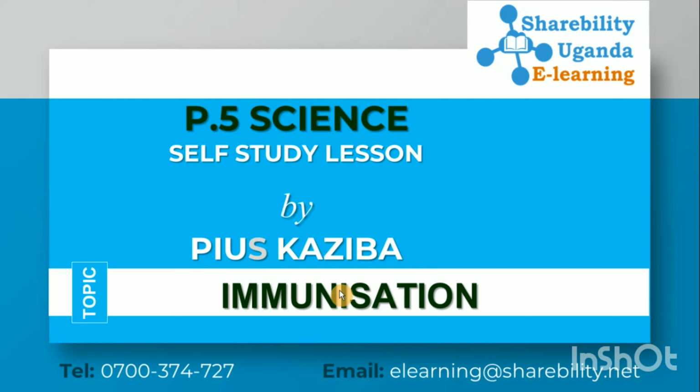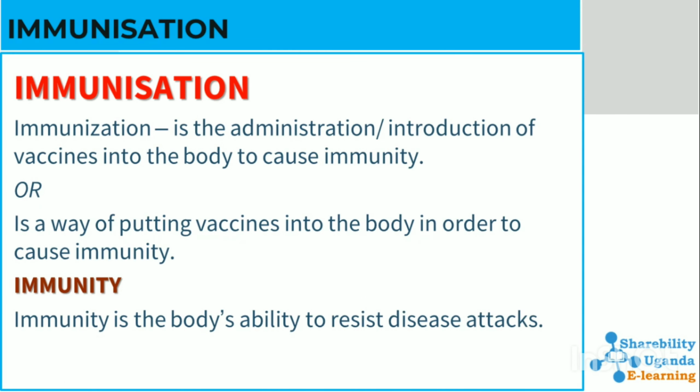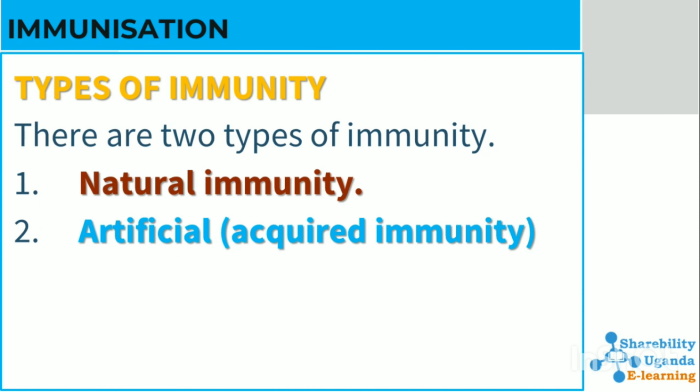Today in our P5 Science Self-Study lesson, we shall be looking at immunization, which is defined as the administration or introduction of vaccines into the body to cause immunity or to improve on the immunity, which is the ability of the white blood cells to fight against disease attacks. Immunity is the body's ability to resist disease attacks, like I said.